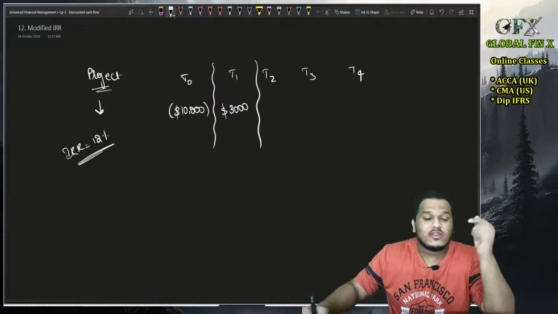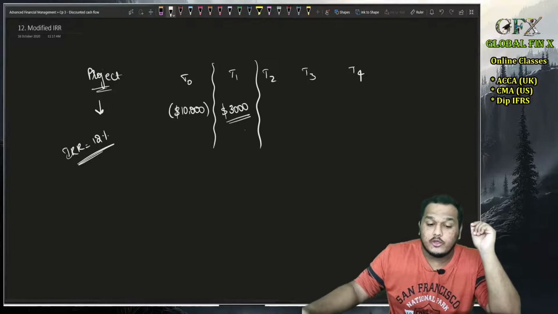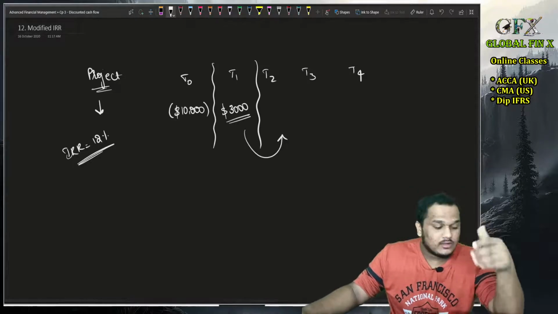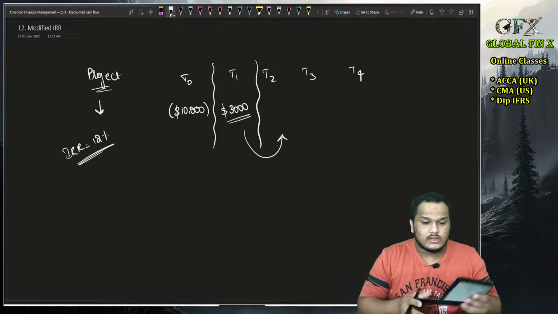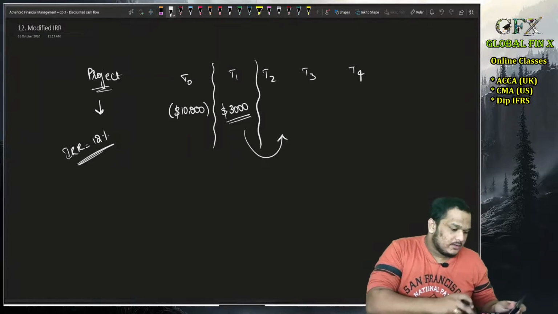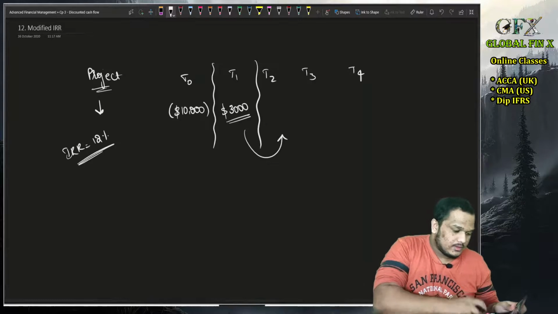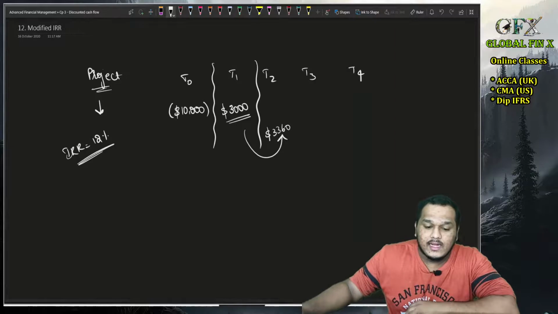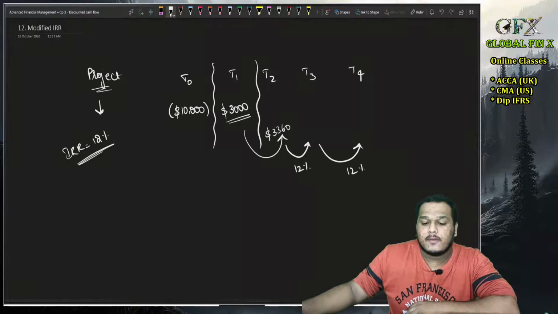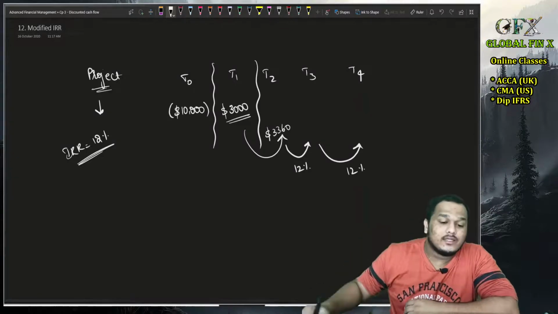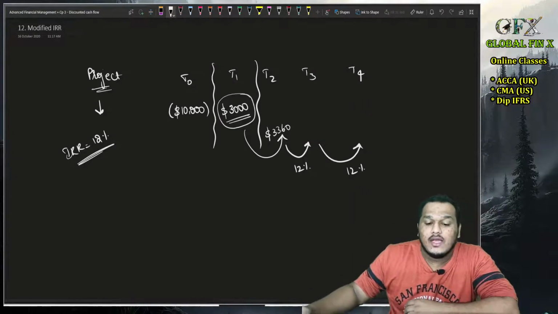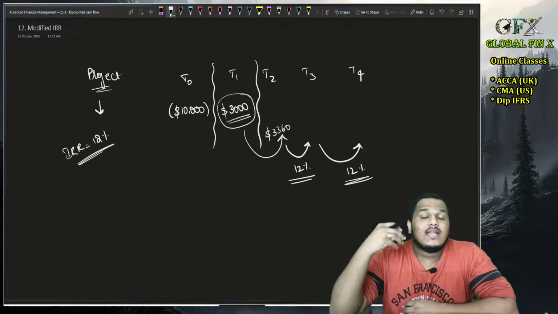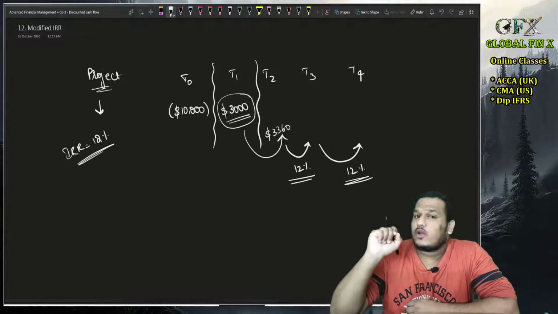So 3000 plus 12% is 3360 at the end of year 2, and again on this I'll get 12% for the third year and again 12% for the fourth year. I am assuming that this intermediate cash flow is reinvested at the IRR. That is an inherent assumption while calculating the IRR of a project.